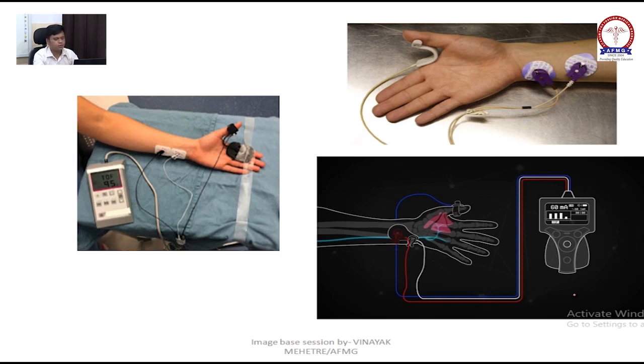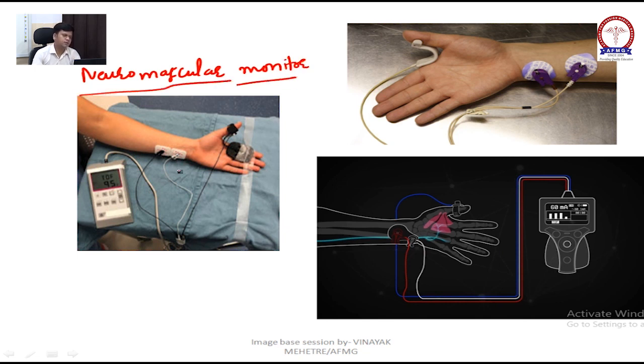Okay, now how is it used? What is this actually? First tell me. This is called a neuromuscular monitor, or you can say TOF monitor.